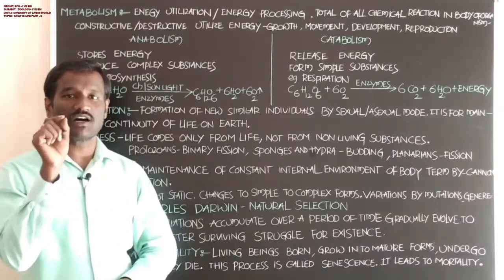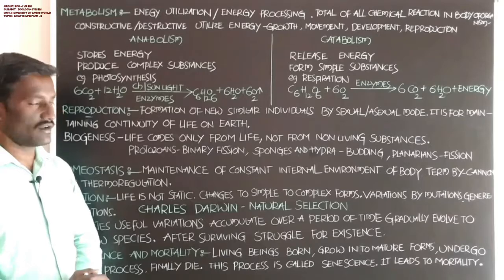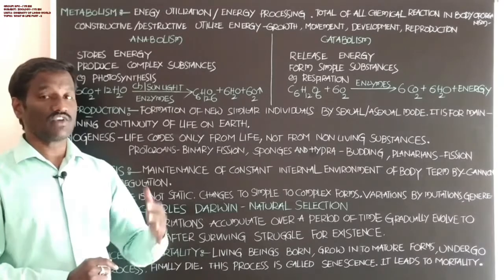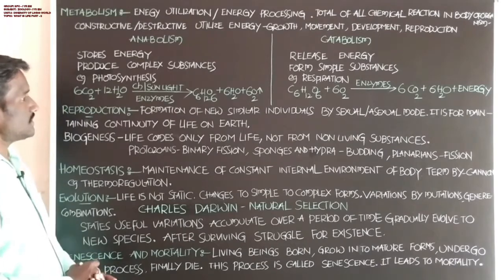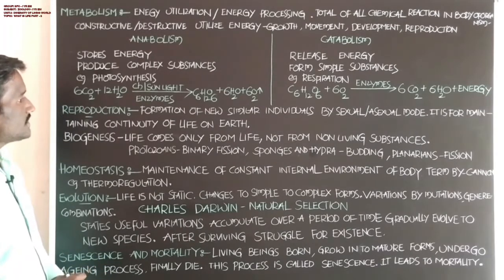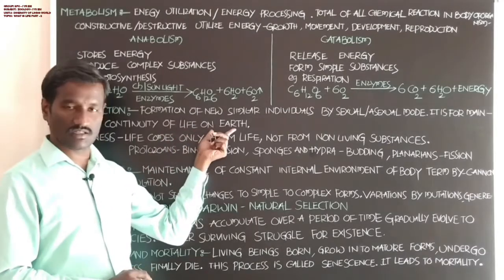It is by the asexual method or the sexual method, and also possible by the vegetative method. It is for maintaining continuity of life on earth.